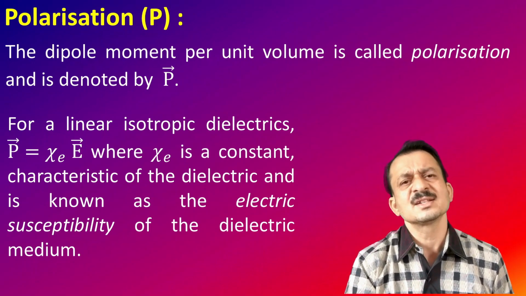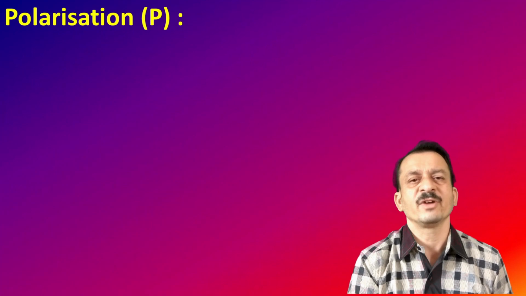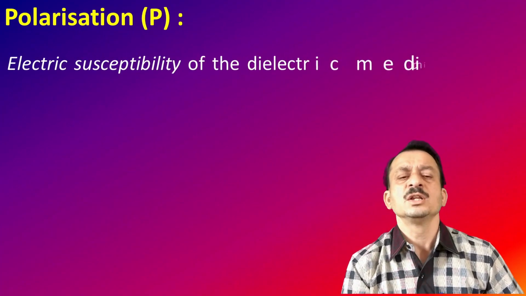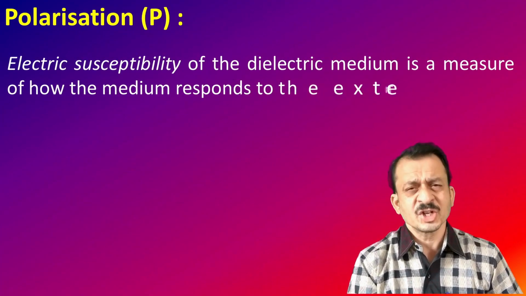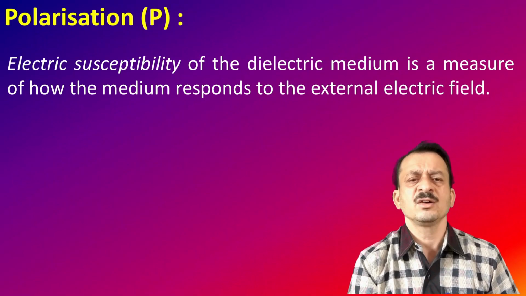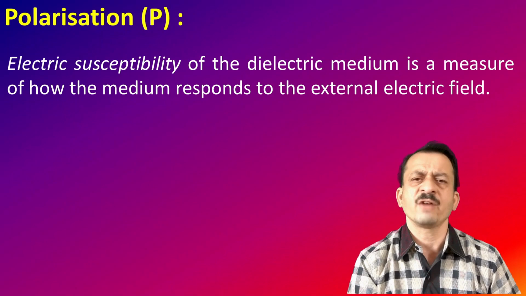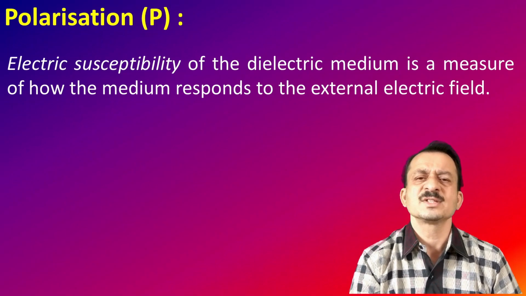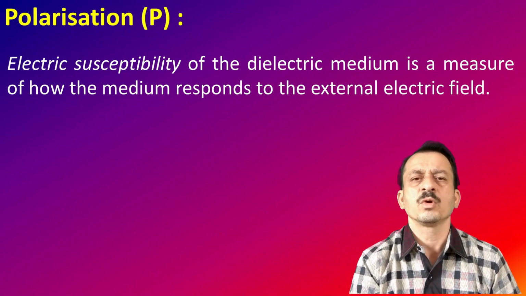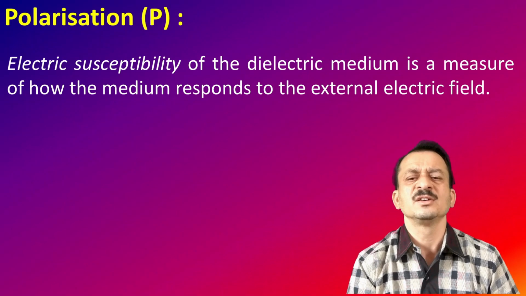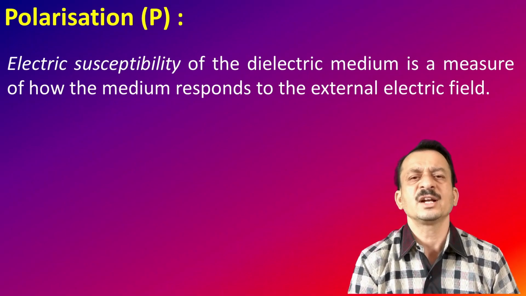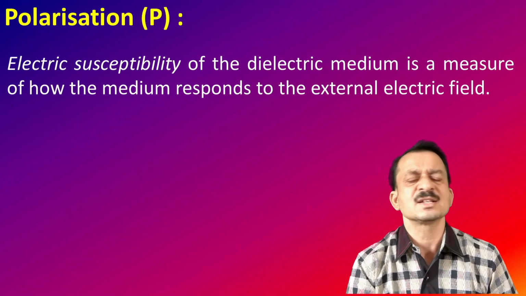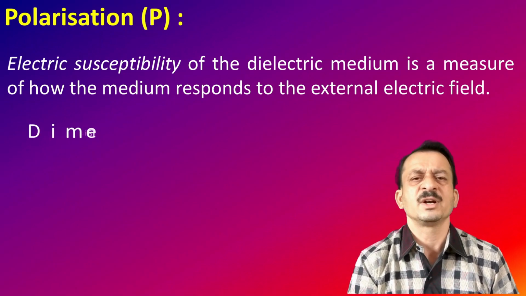Now what is this electric susceptibility? Let me explain that. It is the measure of how a dielectric behaves in an external electric field. When an external electric field is applied to the dielectric, how the dielectric responds to the field is measured by a quantity called electric susceptibility.